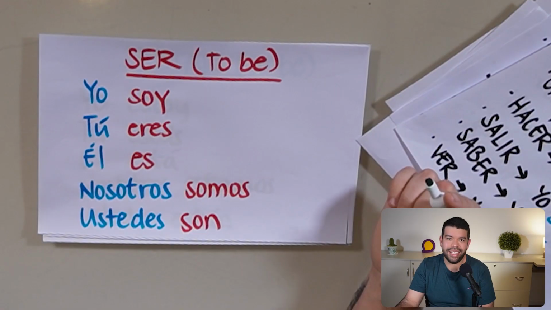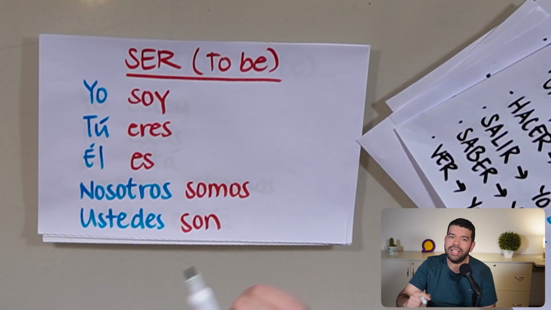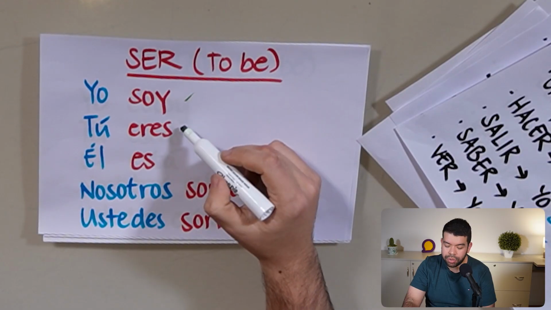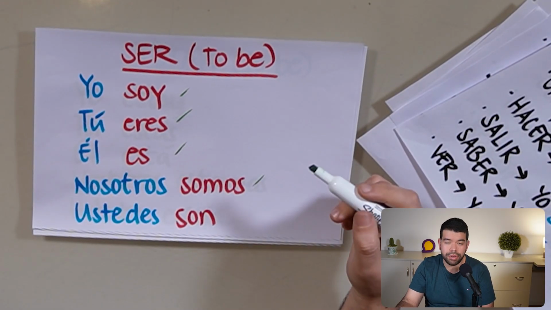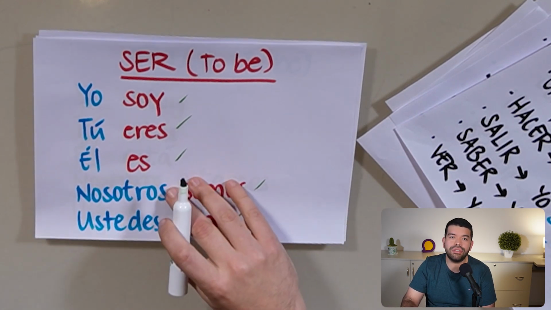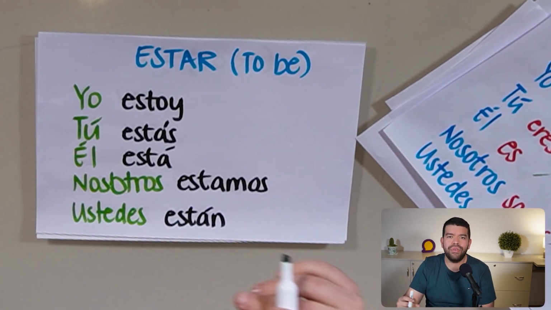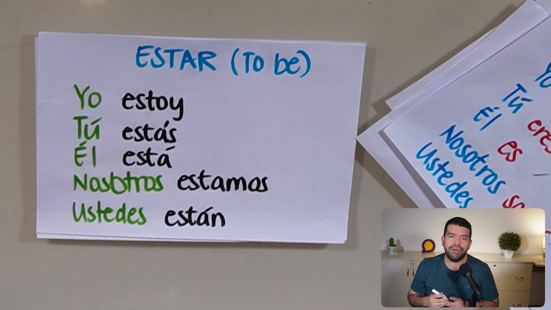It's the verb ser, the verb to be, right? Notice how different it looks in each case. Yo soy, tú eres, él es, or ella es, nosotros somos, ustedes son. See? There's no rule, no pattern. You just have to memorize it, okay? I guess. Get used to it.